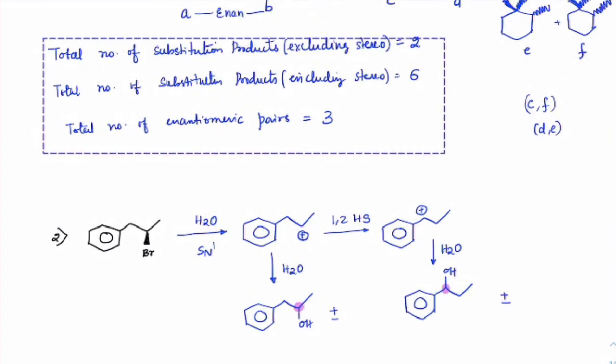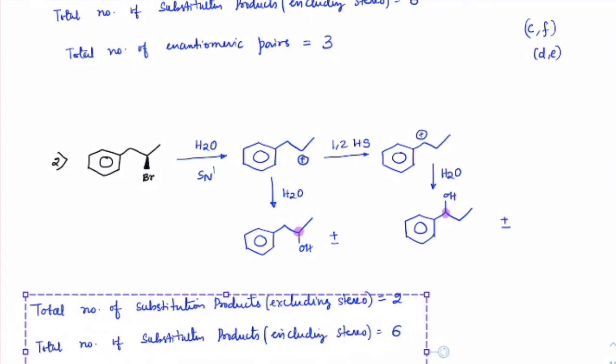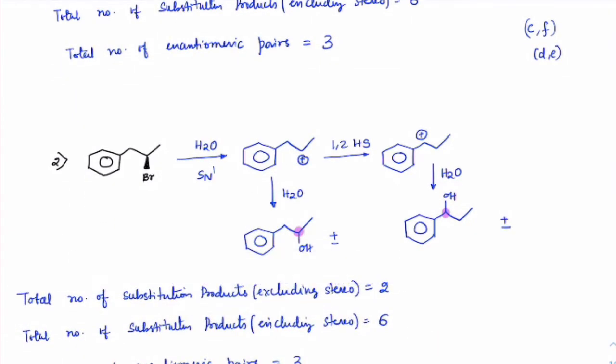So again, I'll keep asking the same type of question here. What are the total number of substitution products, including stereo, excluding stereo, and how many enantiomeric pairs? So you can see excluding stereo substitution products are 2, including stereo are 4. There are 2 enantiomeric pairs.